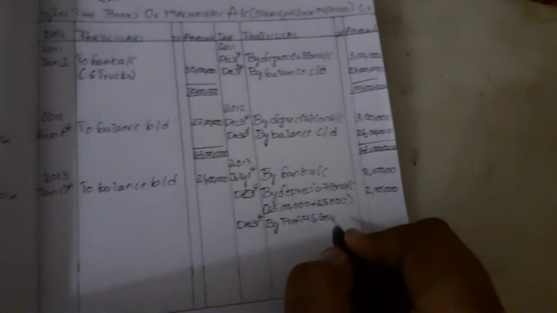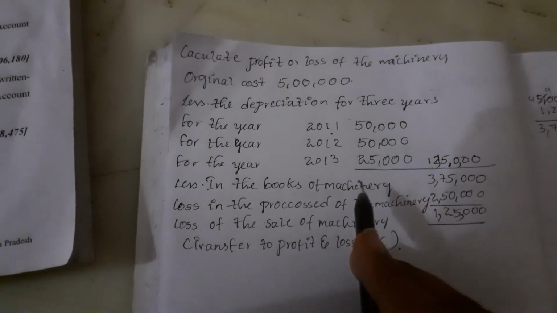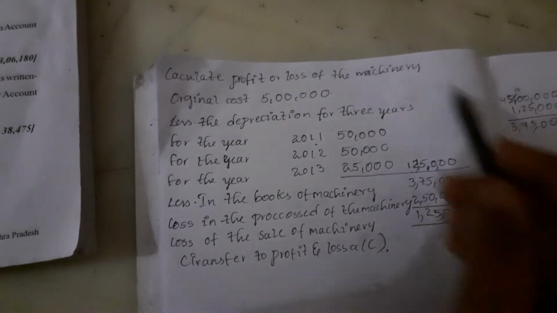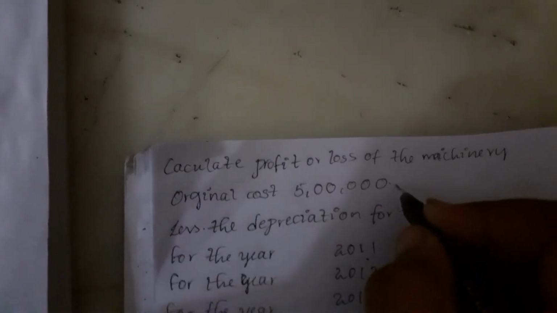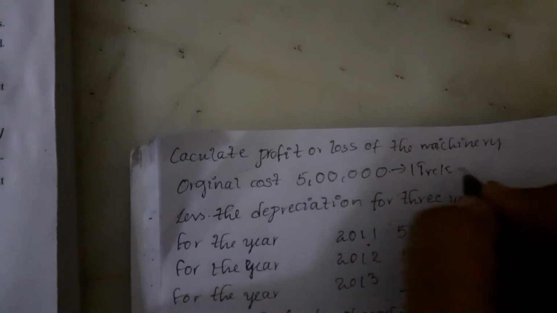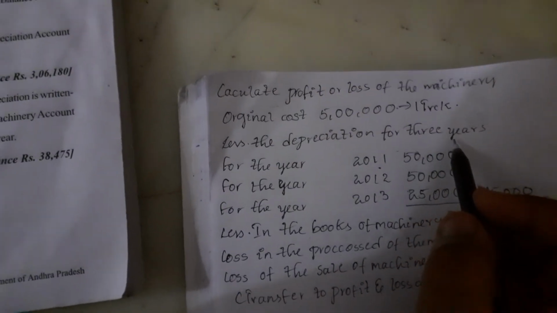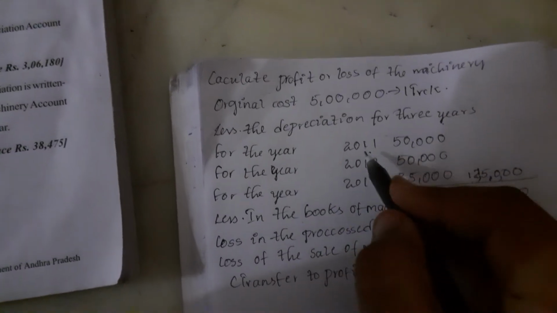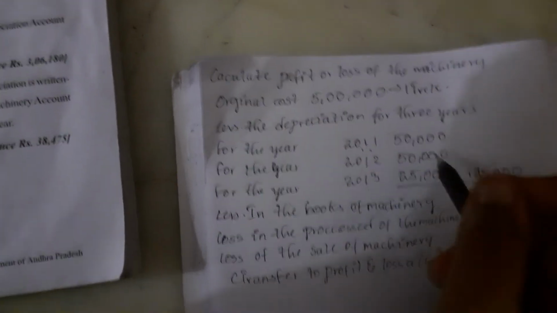Now this you have to write in working, as we have to calculate the profit and loss of the machinery. The original cost is only 5 lakhs for one truck, right? Let's say depreciation for 3 years. This is 2011, 12, 13.